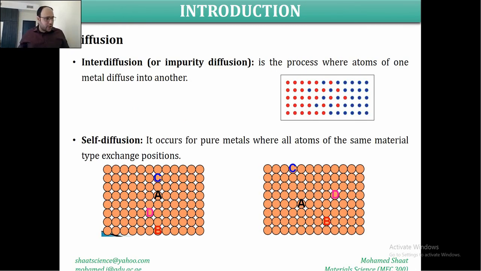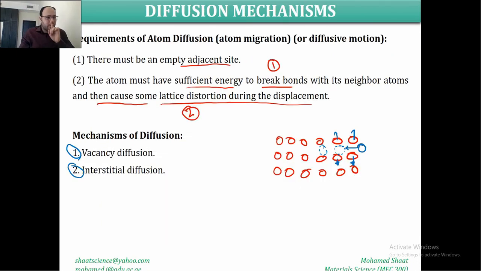We have interdiffusion, or impurity diffusion, which happens between two different materials, where atoms exchange lattice sites between two different materials, or self-diffusion, where atoms exchange sites within the same material type. These are the types of diffusion, but the mechanisms of diffusion are a different thing. What does it mean, a mechanism of diffusion? It means how the diffusion is going to take place, how the diffusion is happening.